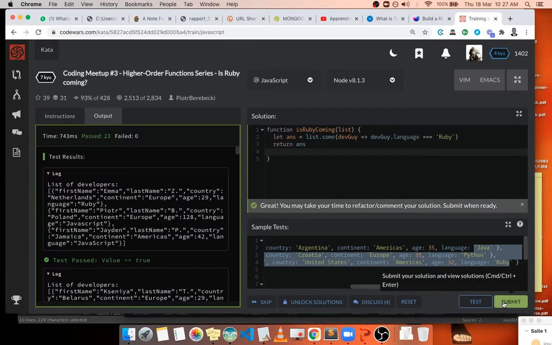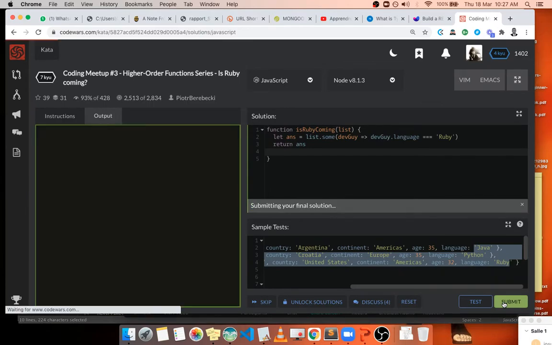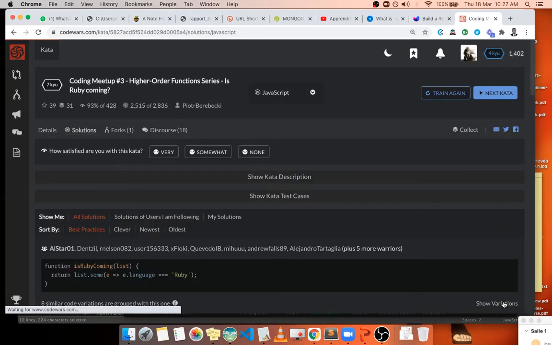All right, that's it. Just want to see the other solutions, if there is something. Yeah, this is the same as what we did, without having to pass through an answer variable. We just return the some.